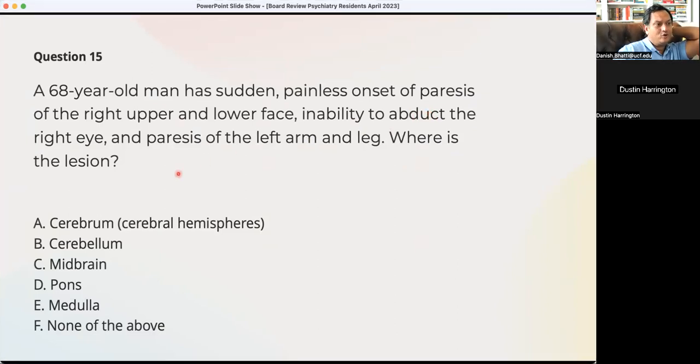So this is Millard-Gubler syndrome. So it's likely the Millard-Gubler is pons, and it's usually the ipsilateral pons of the face. It's the right pons involved. This is a Millard-Gubler classic presentation.